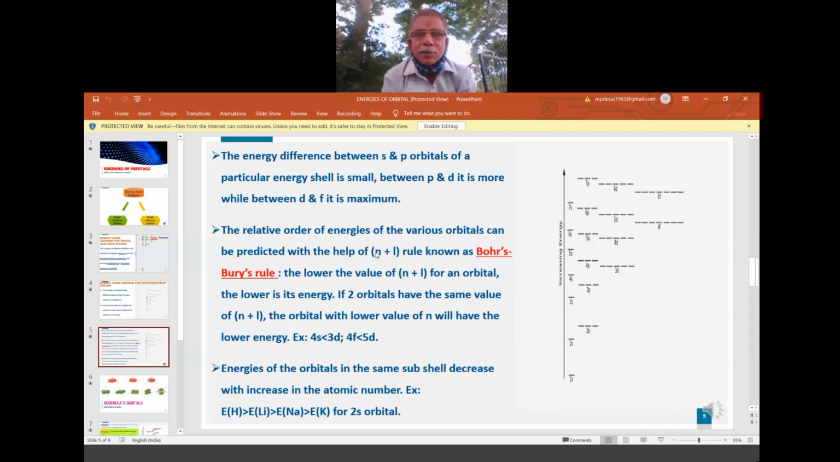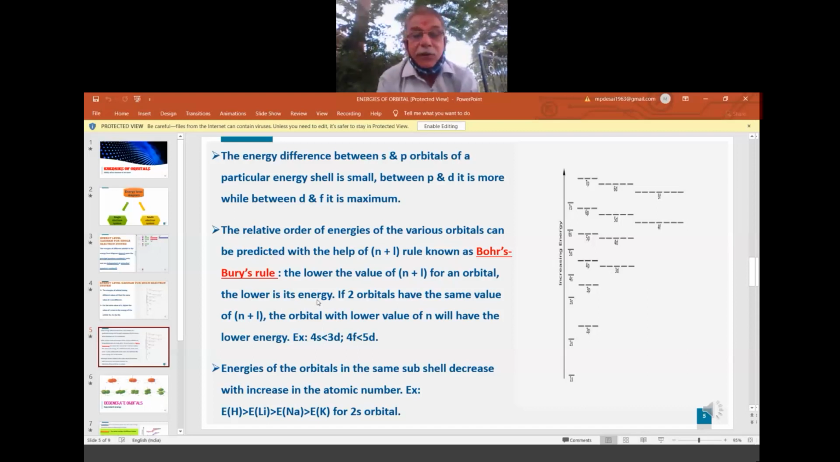Bohr-Bury rule gives us an idea about the energy of an orbital. What is the rule? Let us understand the rule now. The lower the value of n plus L for an orbital, the lower is its energy. Once again, the lower the value of n plus L, the lower is its energy for any orbital.